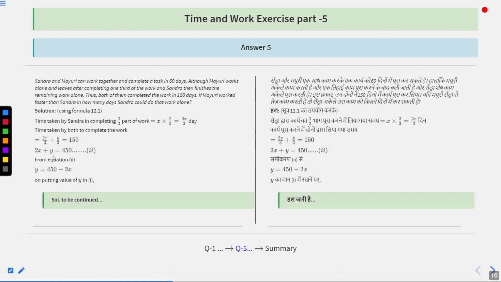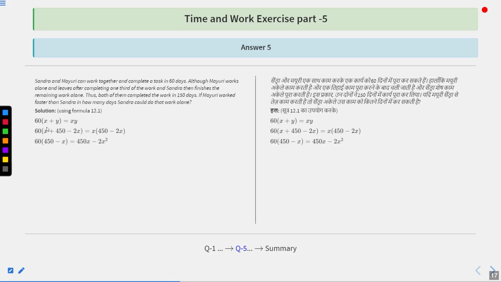Now from equation 2, the value of Y is 450 minus 2X. So when you put the value of Y in equation 1, you are going to get 60 into X plus Y equal to XY. So 60 into X plus Y, which is 450 minus 2X, equal to X into the value of Y, which is 450 minus 2X.